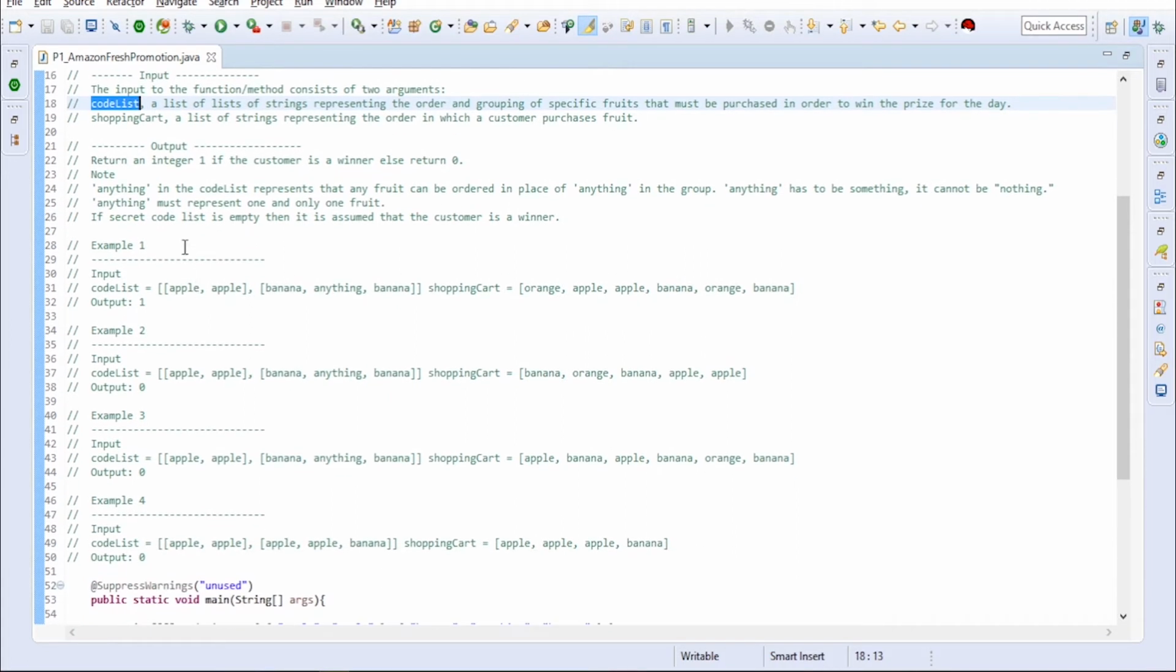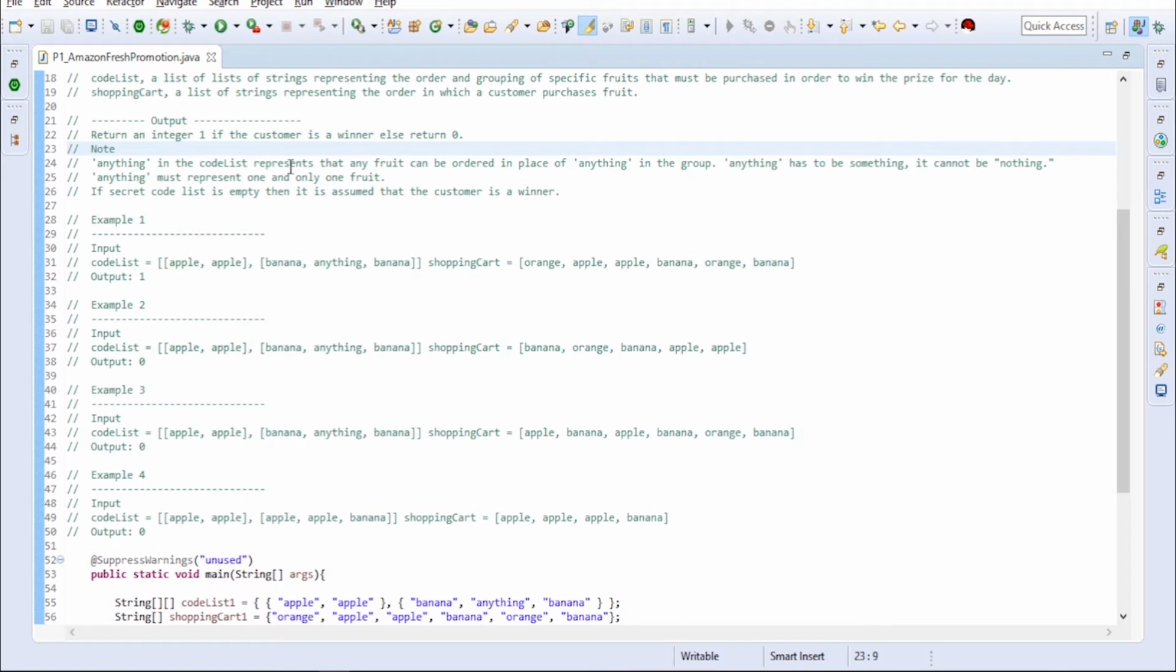What is the output we have to return? We have to return an integer 1 if the customer is a winner, else return 0. They give a note, which is important. Anything in the code list represents that any fruit can be in that place within the group. Anything has to be something. It cannot be nothing. It should be any one of the fruits. Anything must represent one and only one fruit. If the secret code list is empty, then it is assumed that the customer is the winner. So if there is no secret code, then every customer is a winner.